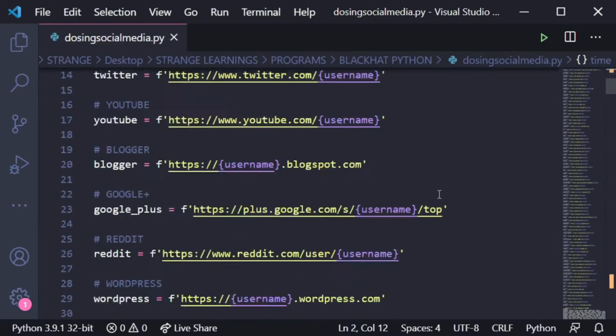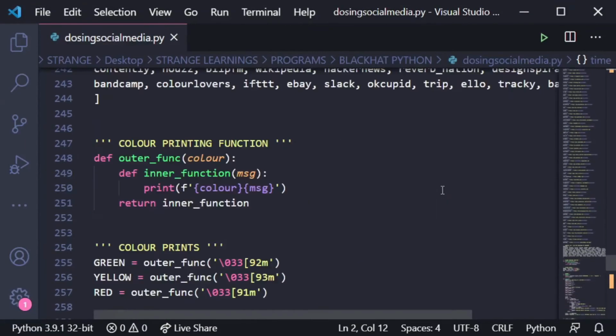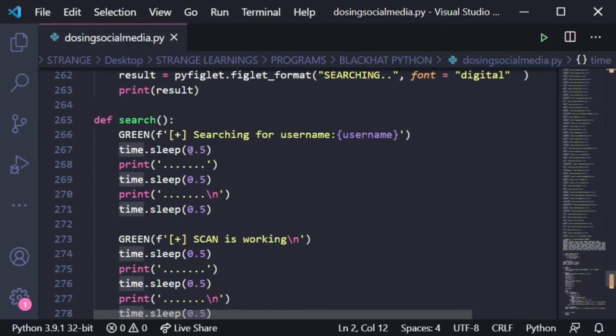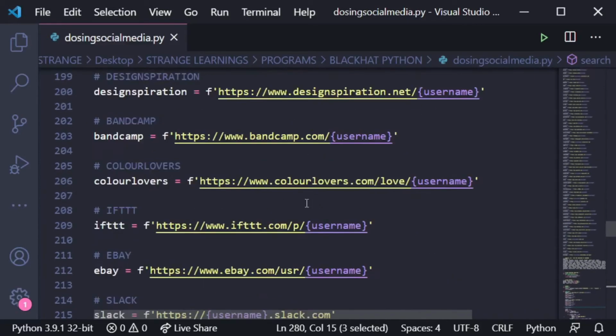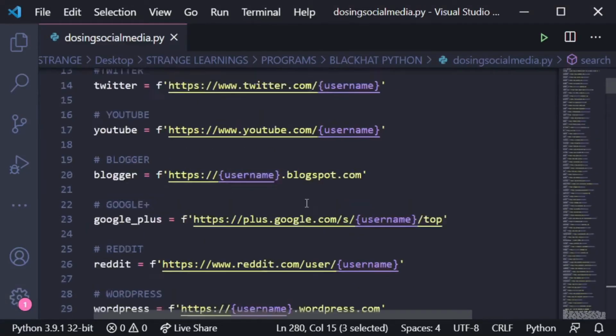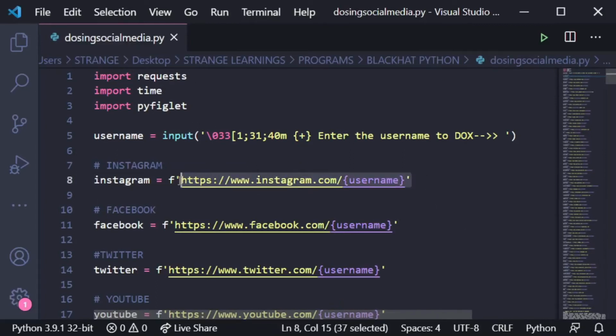The time module is taken in use because we have to make sure that the program stops for moments, like time.sleep 0.5 seconds or time.sleep 1 second, like this. Then we have imported requests because we have to make requests to these links so that we can check if there is availability or if we get returns.